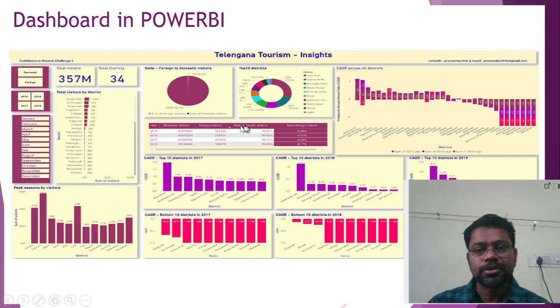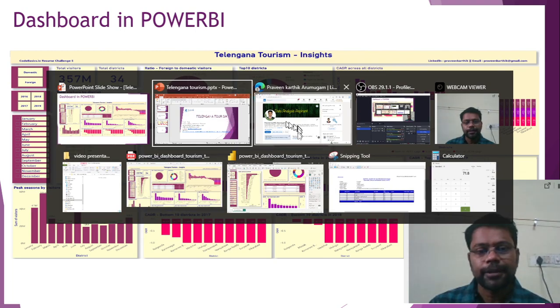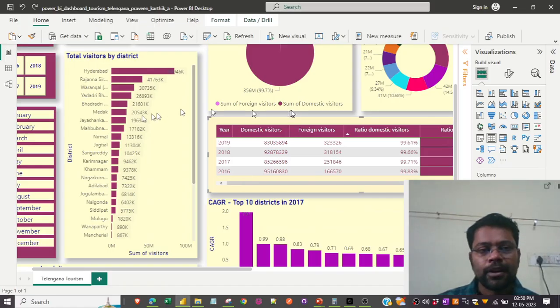I will quickly switch to the Power BI dashboard. This is a snapshot of the dashboard that is created completely using the Power BI tool, and this is the holistic picture view of the dashboard. Let me quickly switch to Power BI so that I can walk you through the insights.